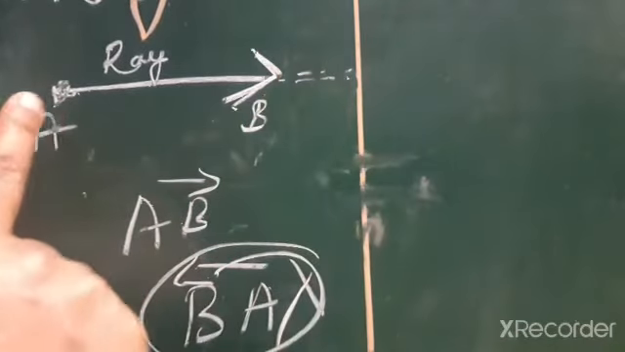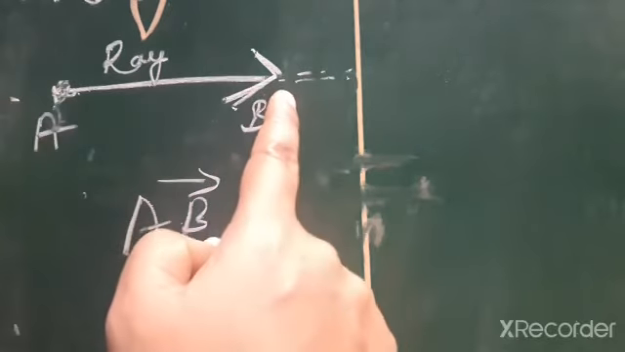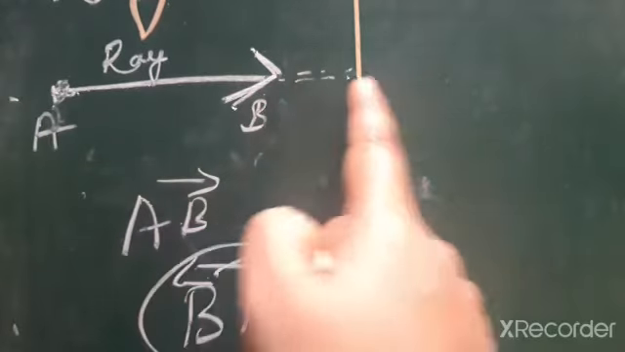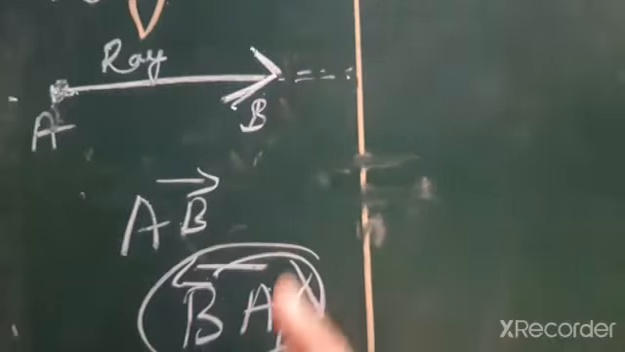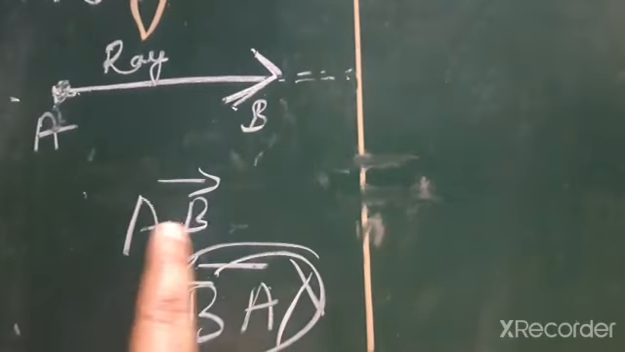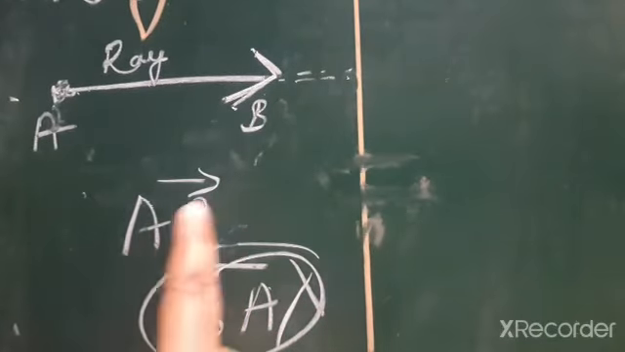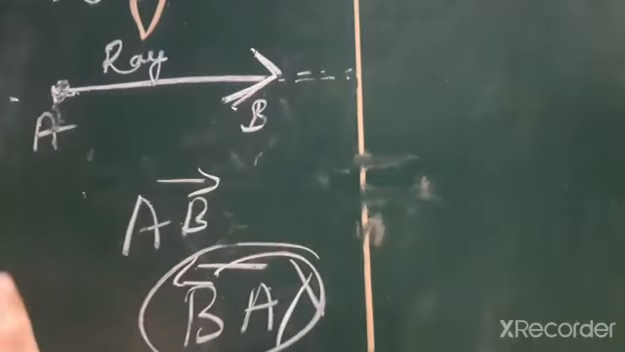We can extend the line. Here the end point is there. It is a starting point, so this is a ray. Here we can extend and it is infinite. We can write AB as a ray, but we can't write BA as a ray.